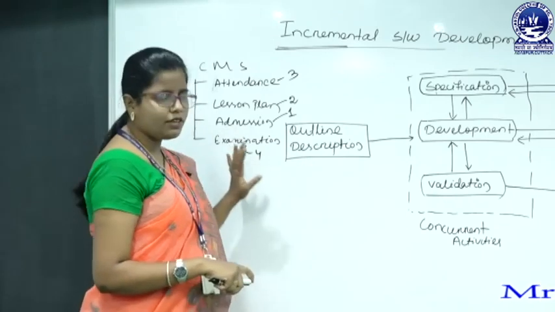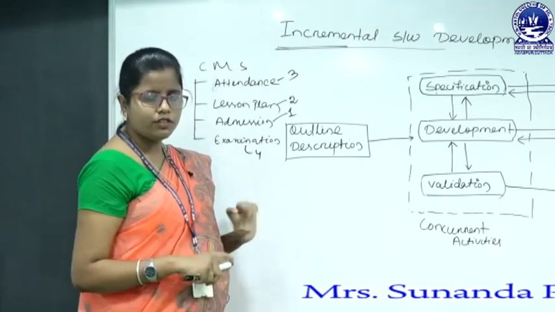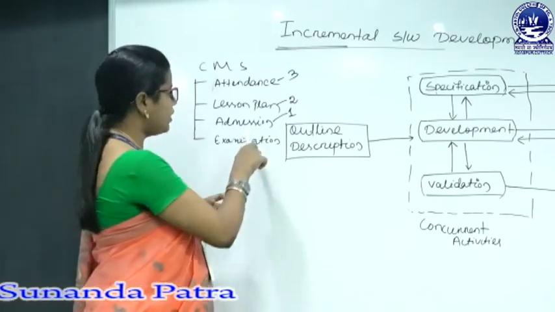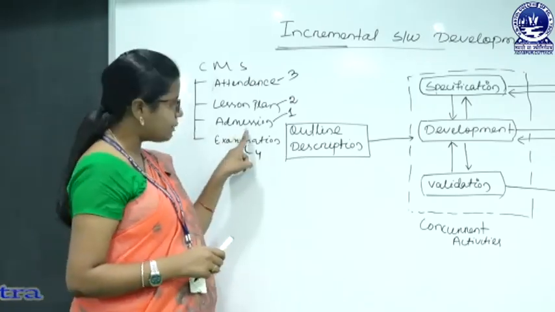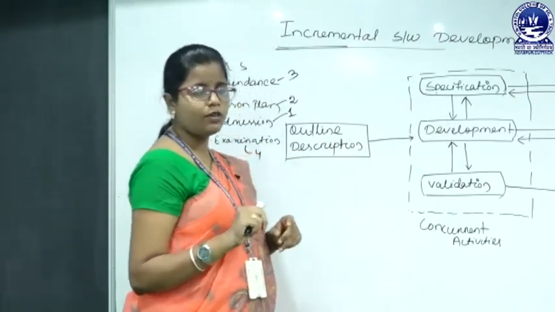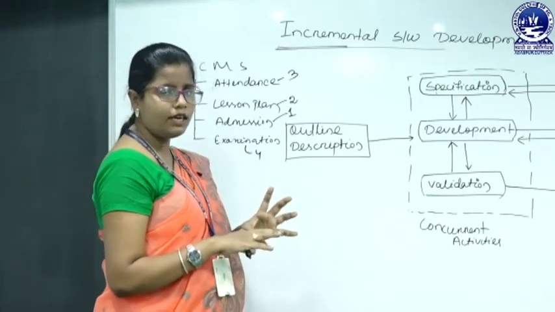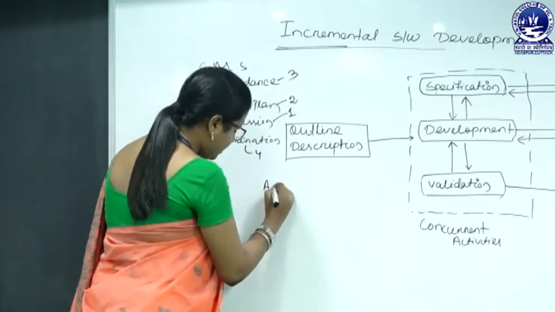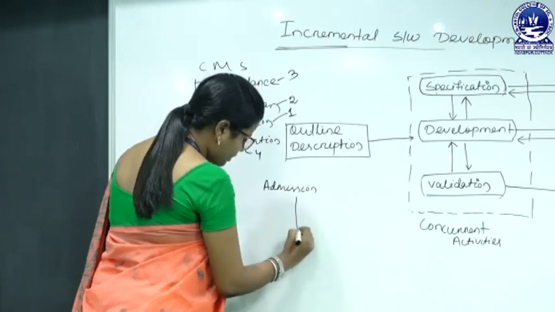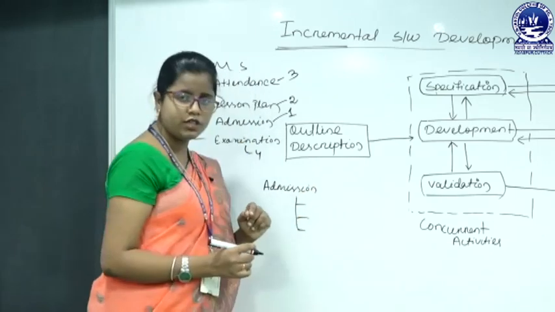So, after giving the priority, what will we do? We will take the first priority, that is admission, and for the admission we are going to specify the requirements. What are the requirements that should be in admission? What are the functionalities that should be provided by the admission function?